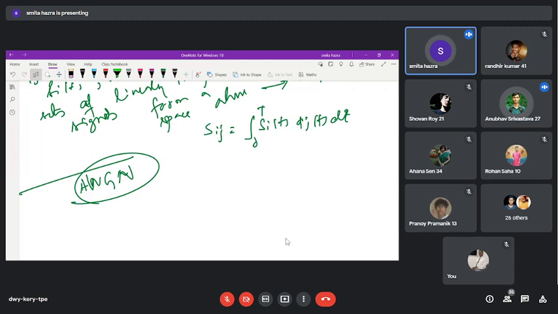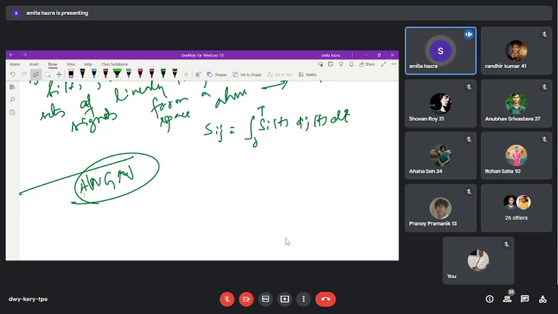So the maximum dimension can extend up to the maximum number of signals present. Listen, just to answer your question, when we will not be able to find Gi, or when Gi will be 0, then we will stop.